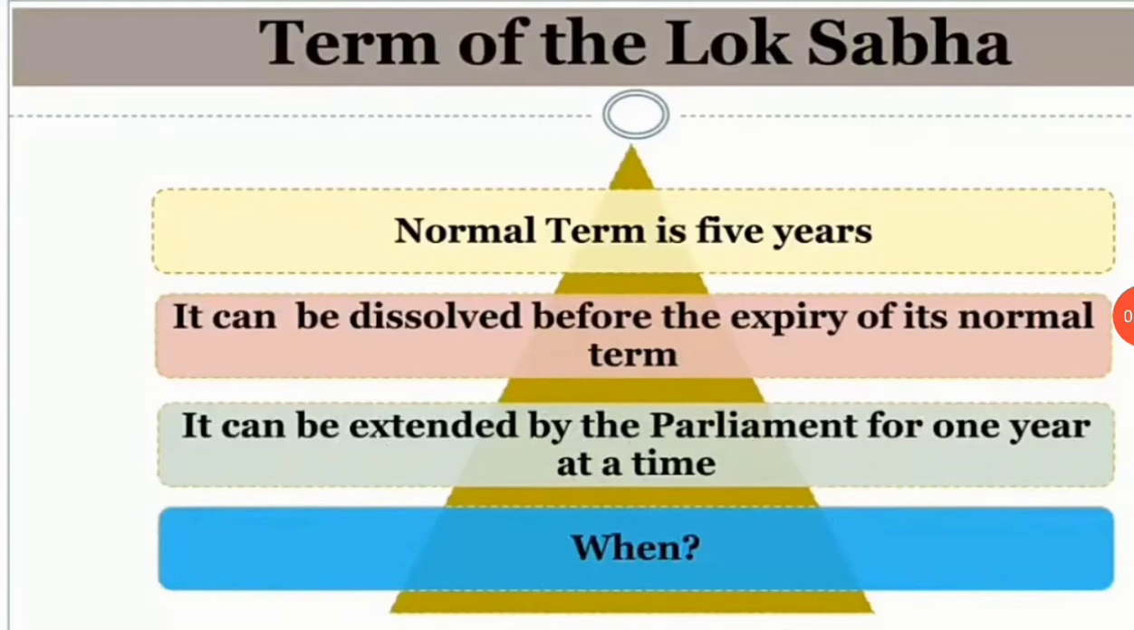When the proclamation of emergency is in operation, the life of the house may be extended by a law of parliament, but this extension shall in no case be more than a year at a time. So for example, the term of the 5th Lok Sabha was to expire on 18th March 1976, but it was extended by 1 year up to 18 March 1977.